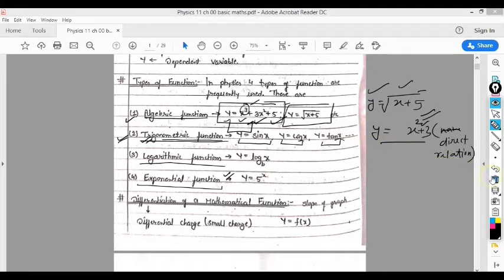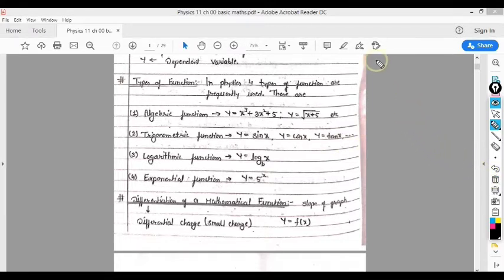Suppose the example is y equal to sine x. Just as with y equal to x square plus 2, at different values of x we get different values of y.